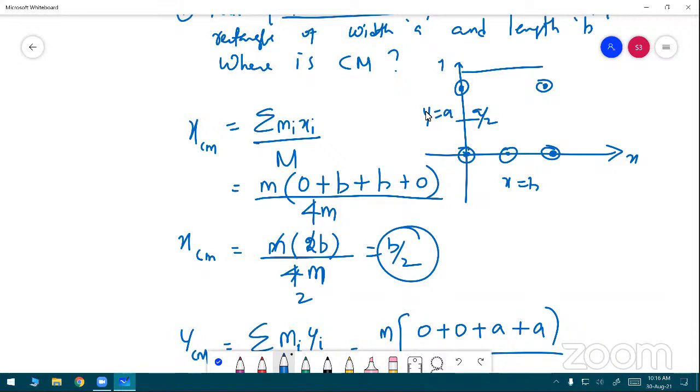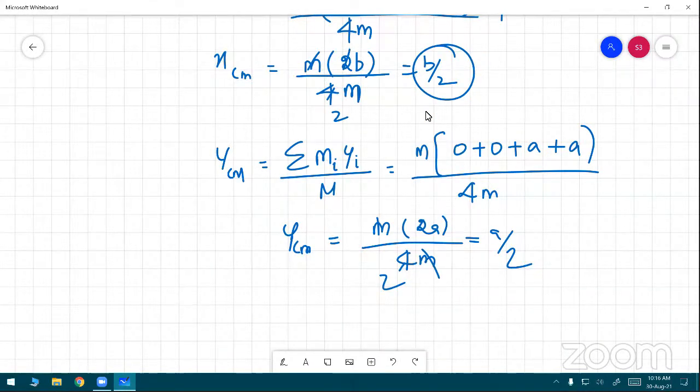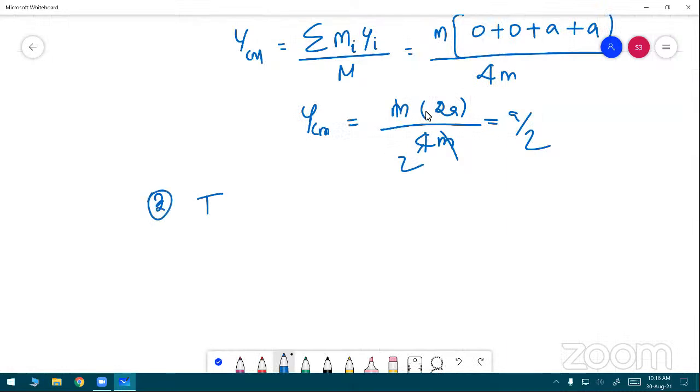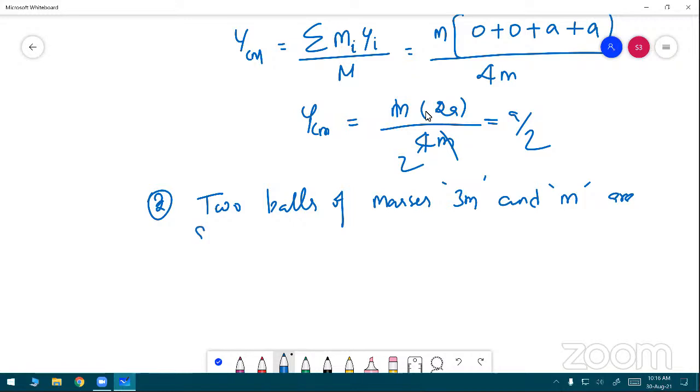Two balls of masses 3m and m are separated by a distance L. Whose masses are 3m and m.